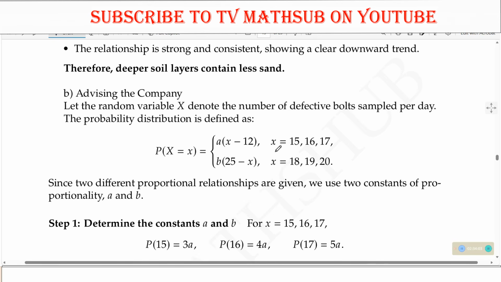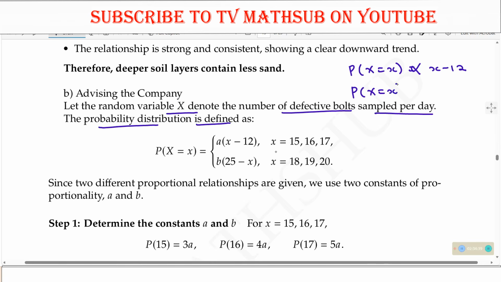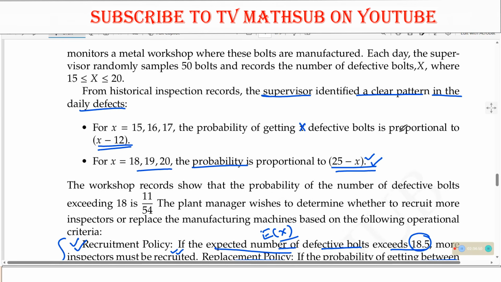So let us see how best we can advise the company. We let the random variable X denote the number of defective bolts sampled per day. What does this mean? It means the probability distribution will be defined as P of X equaling x, that is equal to A into. So we are told that the probability, the first thing, is proportional to x minus 12. Then the same probability will be proportional to 25 minus x. The probability of getting x defective is proportional to this. Here, the probability is proportional to this.